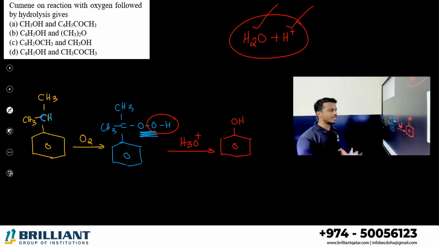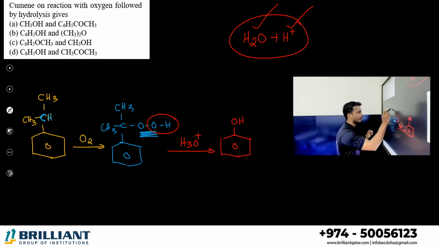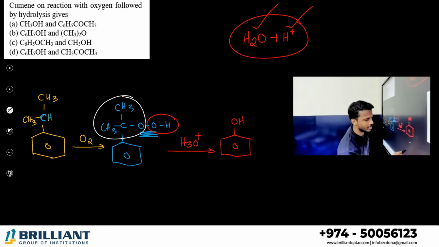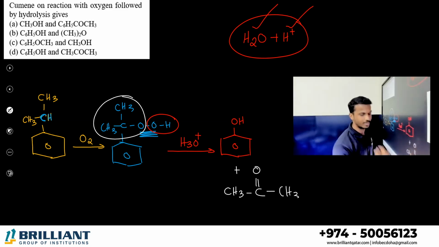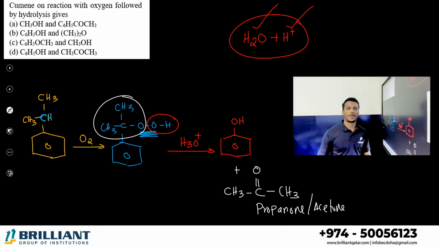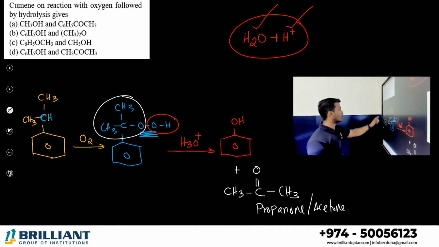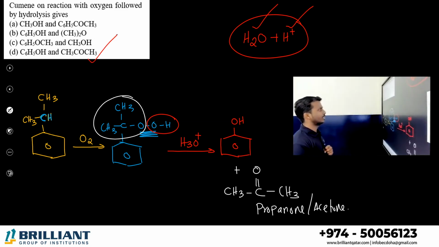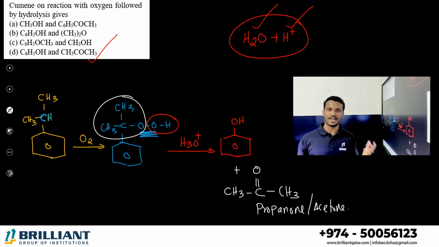Alright, phenol. What is left in the system? You can see the left part is this one. What is that? That is a byproduct: CH3, one carbon, that carbon with a double bond O, CH3. What is this byproduct? This is nothing but propanone, or we can say acetone. This is the method of preparation of phenol from cumene. So, what is the final product, dear student? One is phenol, one is acetone. What is the option? Option D, C6H5OH phenol, CH3COCH3 acetone or propanone.